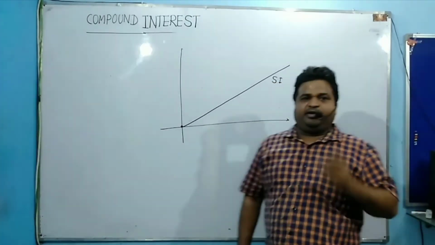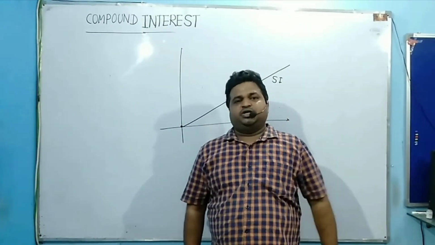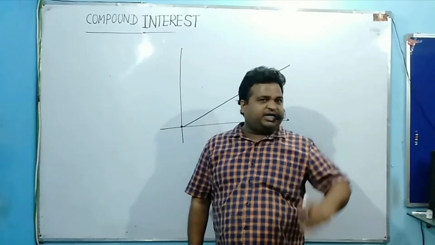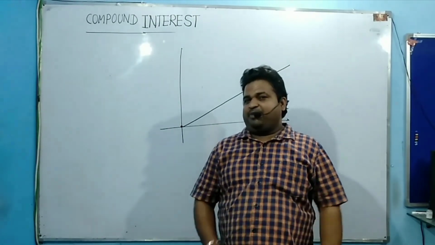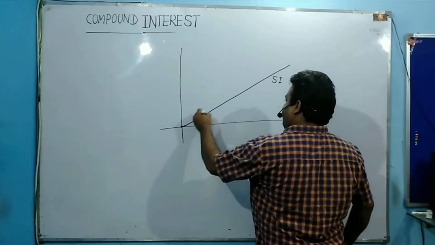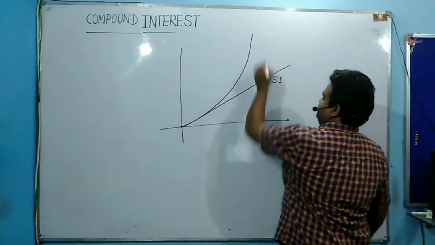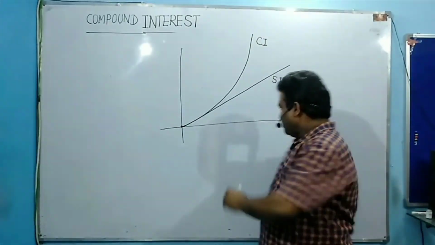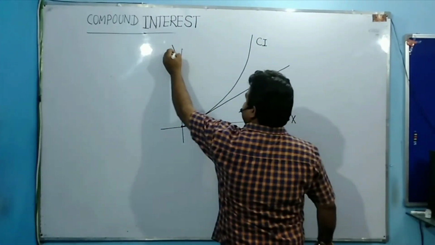But what happened for compound interest? Since it is accumulation of amount, it is interest on interest, that means you will not get a straight line, but some curve. So in compound interest, your curve is like this. This is your compound interest curve. This is your x-axis, this is your y-axis.